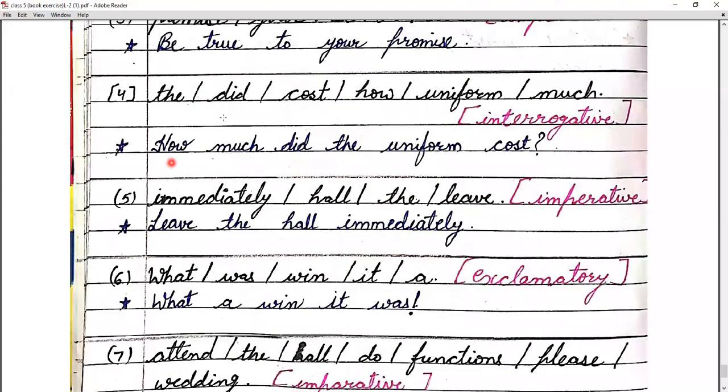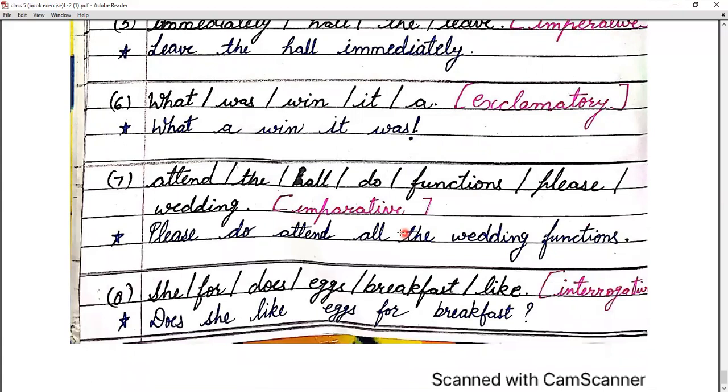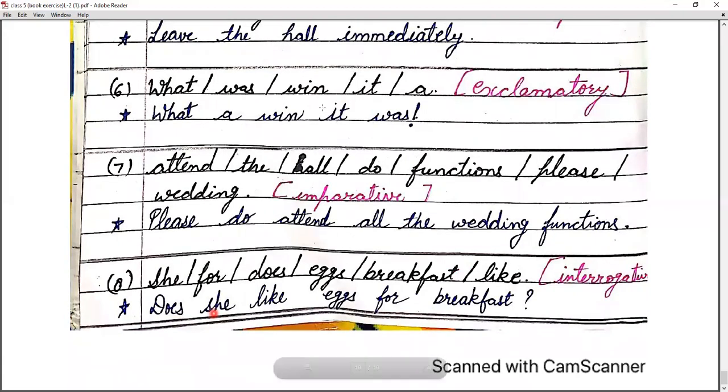Fourth is the, did, cost, how, uniform, much. We will convert it into an interrogative sentence. For interrogative, we use a question mark. So, how much did the uniform cost? Immediately, hall, the, leave. So we have to convert it into an imperative sentence. So the answer is leave the hall immediately. As we know, we need to write over here a full stop. So I added a full stop there.